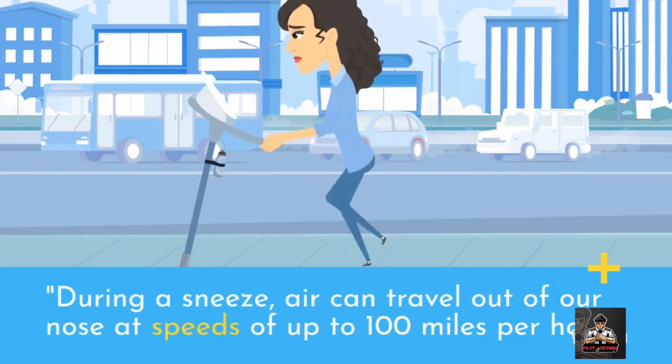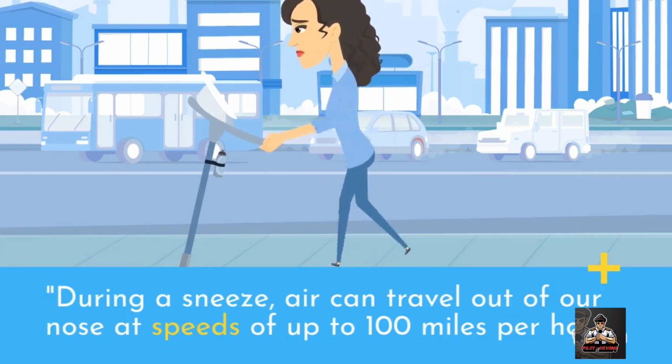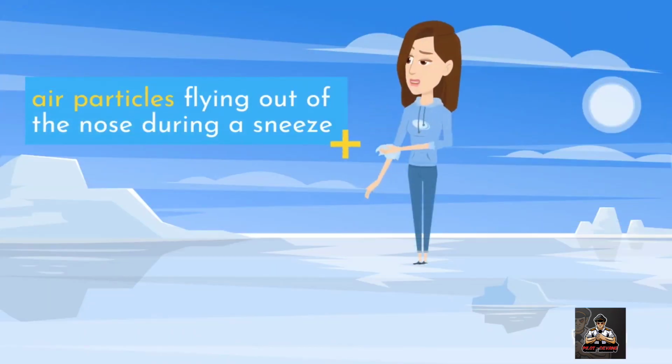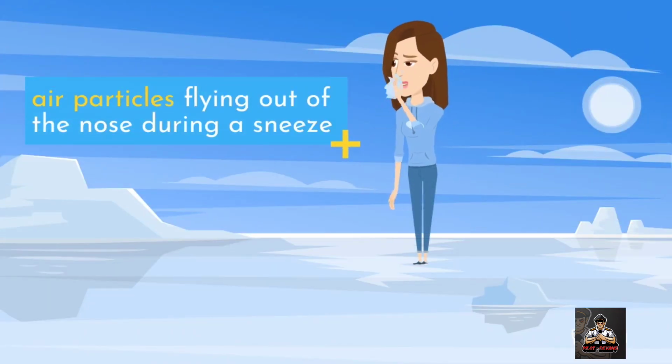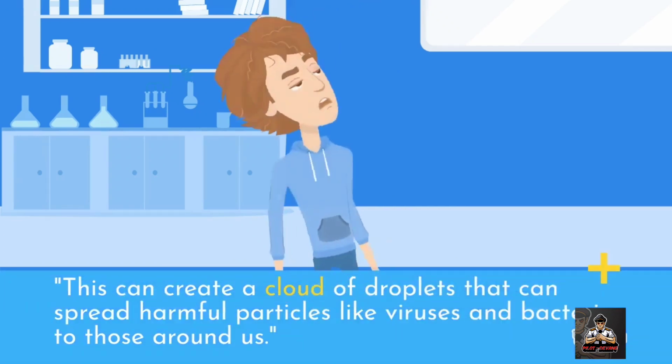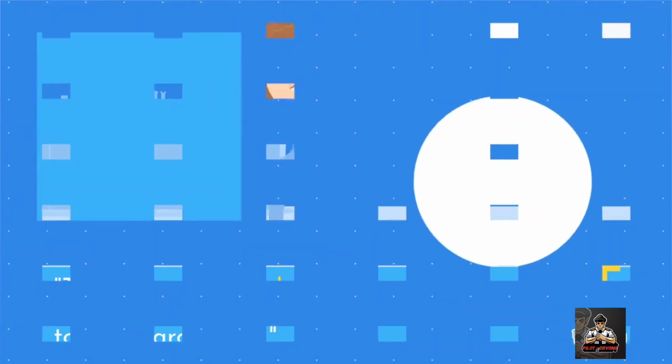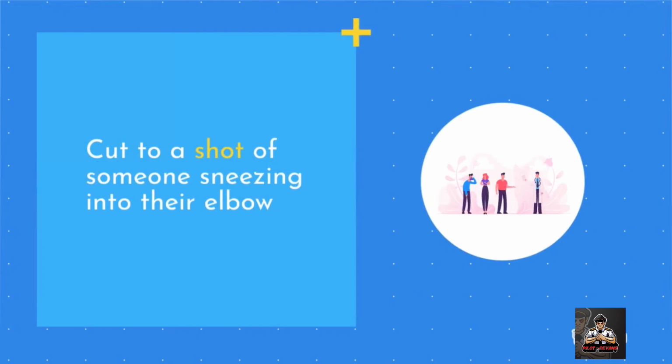During a sneeze, air can travel out of our nose at speeds of up to 100 miles per hour. Air particles flying out of the nose during a sneeze. This can create a cloud of droplets that can spread harmful particles like viruses and bacteria to those around us. Cut to a shot of someone sneezing into their elbow.